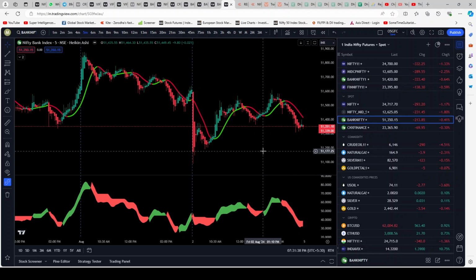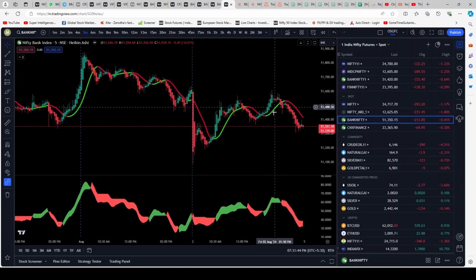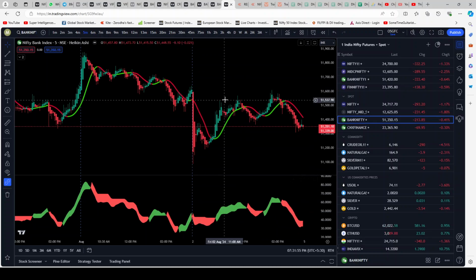Oh, look at over here. Red turns to green. At the bottom also it's turning into green. Boom. We select over here, we go long. Look at over here. Green turns to red on the top, and at the bottom it's red. It's a shorting opportunity. It's near perfect. They both work hand in glove together.